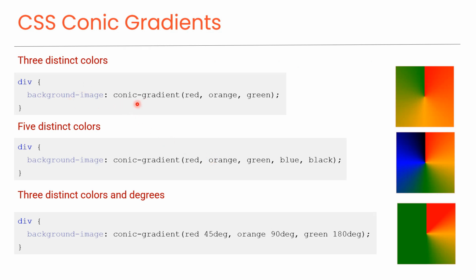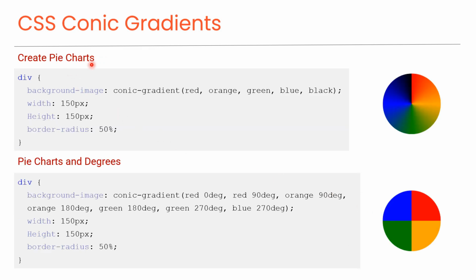This example illustrates a conic gradient featuring three distinct colors: red, orange, and green. As you can see in this preview, this example illustrates a conic gradient featuring five distinct colors: red, orange, green, blue, and black. As you can see in this preview, this example illustrates a conic gradient featuring three distinct colors specified at 3 different degrees: red at 45 degrees, orange at 90 degrees, and green at 180 degrees. As you can see in this preview.